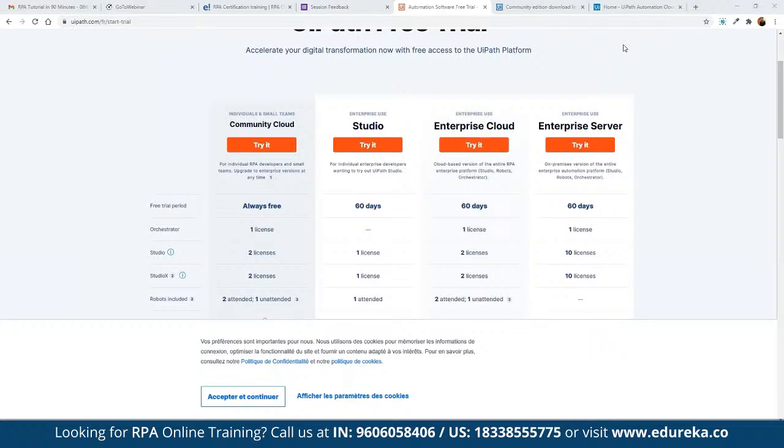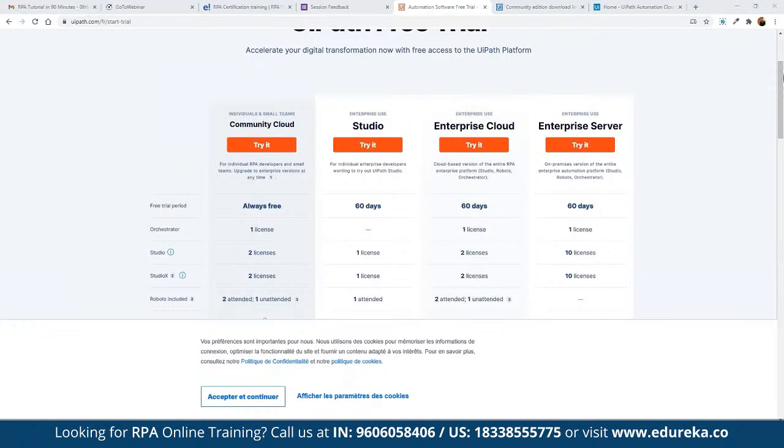If we are going to use it for personal use where we don't need multiple automation jobs running in parallel, then we can make use of the Community Cloud. In Community Cloud, we cannot run parallel operations. There is a limitation on the number of jobs that we can run in parallel, right? And that exactly is what is available.